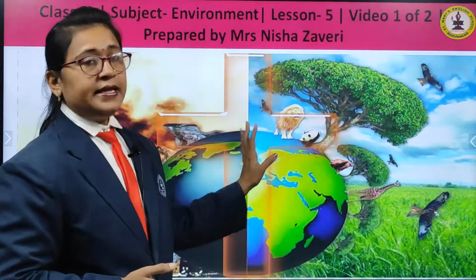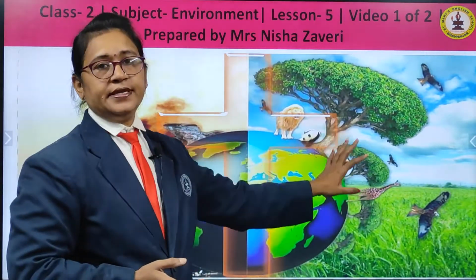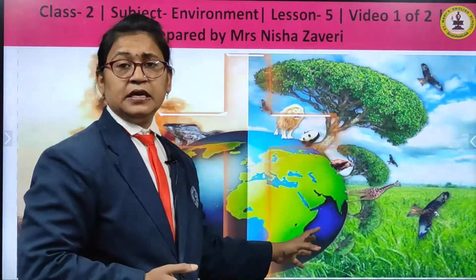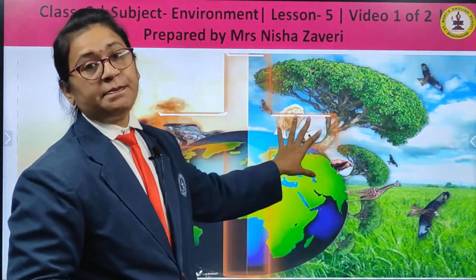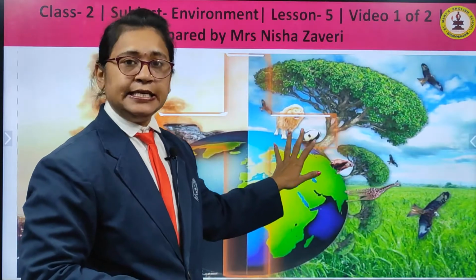See this, in this picture you can see two types of earth. One earth is fully green, it consists of plants, animals, birds, grass and all. It is a place, an environment without pollution, clean and neat.